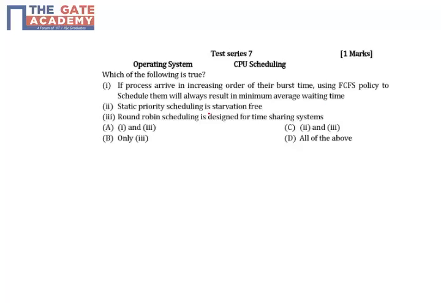We know that this minimum average waiting time we can achieve only when we are going with the SJF policy or SRTF policy.